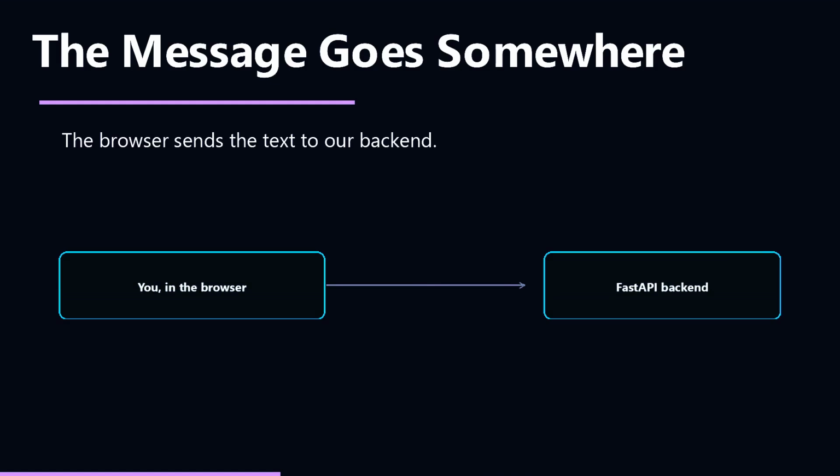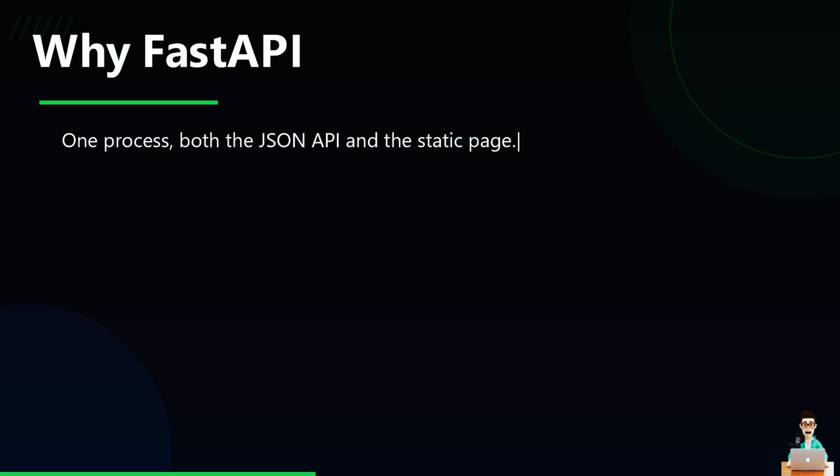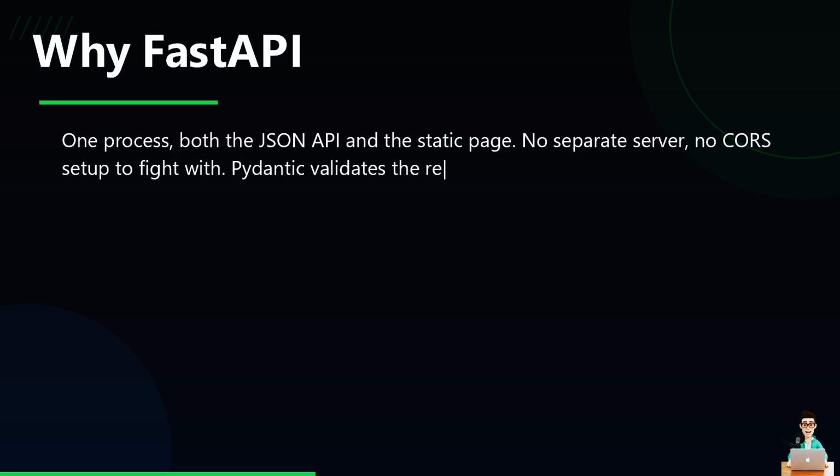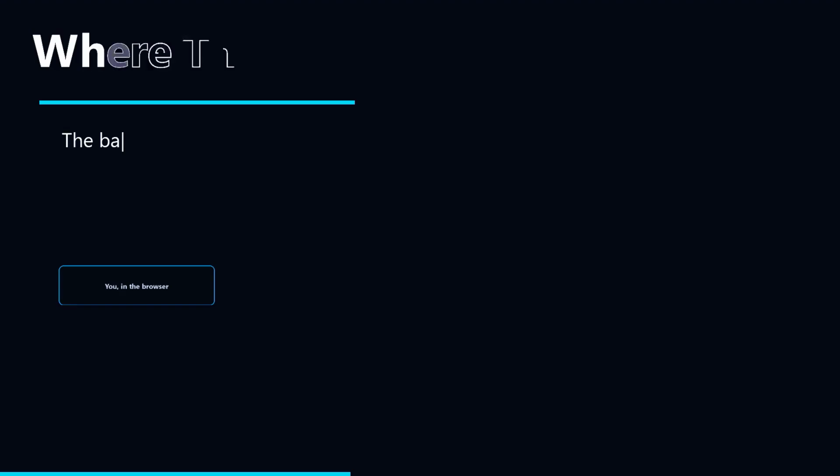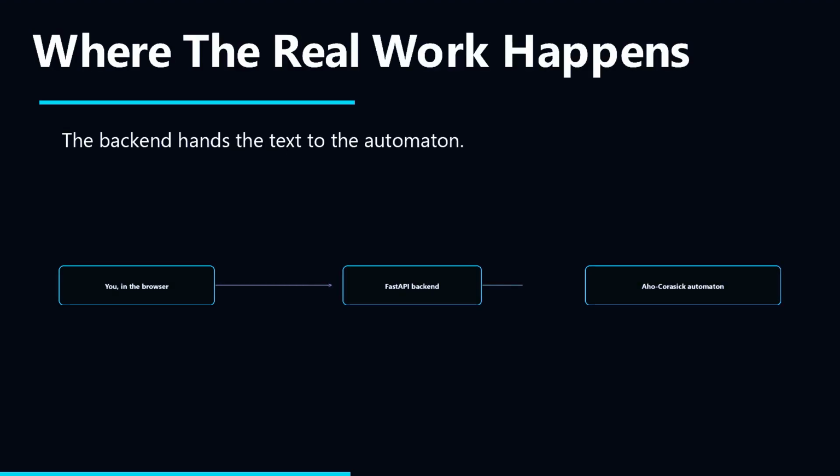One endpoint: moderate. We're picking FastAPI here for a boring reason. It lets one Python process serve both the moderate endpoint and the page itself. So there's no second server and nothing to wire together across origins. It also validates the incoming JSON for us instead of us hand checking it. The backend itself doesn't know how to spot banned words. It just hands the text off to the automaton we're about to build. And that's where the actual matching happens.